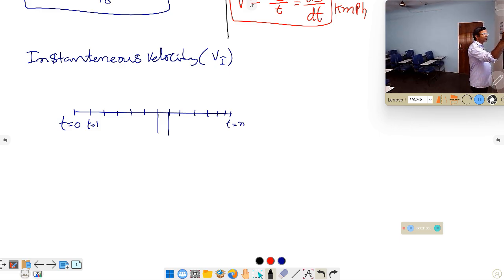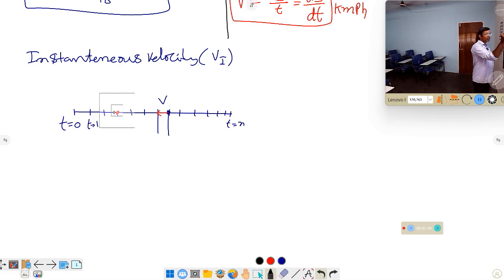The value of displacement over time that you express at this point, that speed we call instantaneous speed. You calculate it not from the starting point, but from here to just the previous instant. If you ask what is the speed of your vehicle, that is called instantaneous speed or instantaneous velocity.